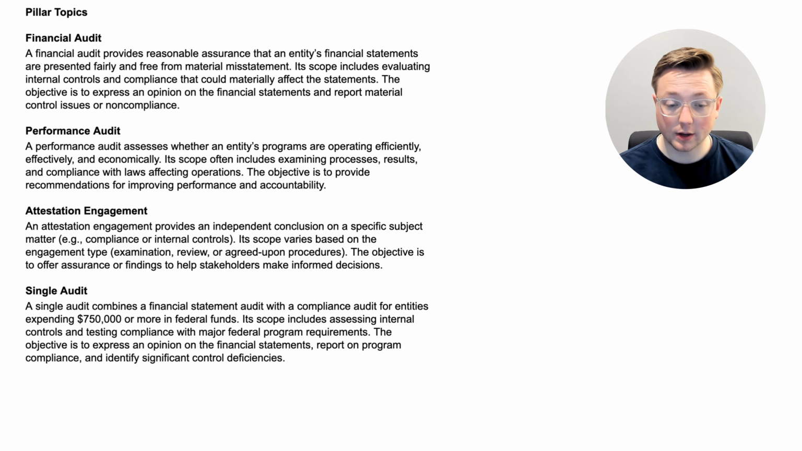Now let's talk about single audits. A single audit combines a financial statement audit with a compliance audit for entities expending $750,000 or more in federal funds. Its scope includes assessing internal controls and testing compliance with major federal program requirements. The objective is to express an opinion on the financial statements, report on program compliance, and identify significant control deficiencies. So with that, we've gone over some of the most important audits or engagements that you will find when it comes to the Yellow Book or the GAO.